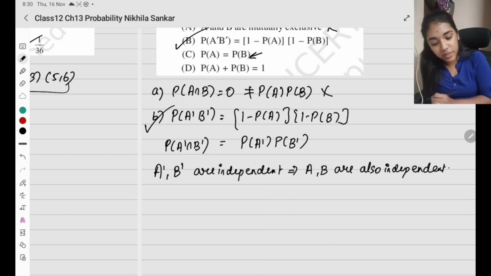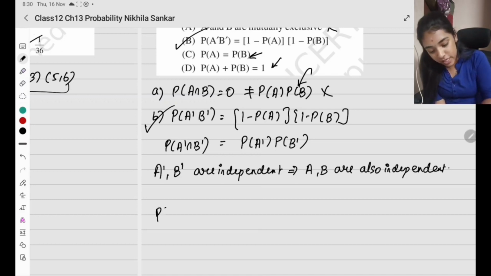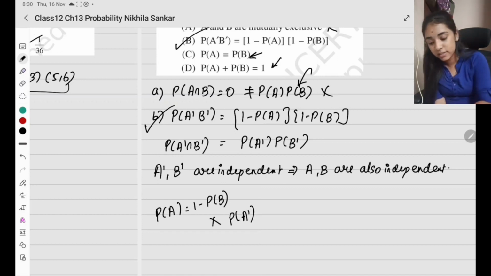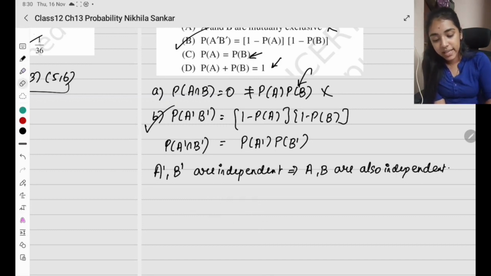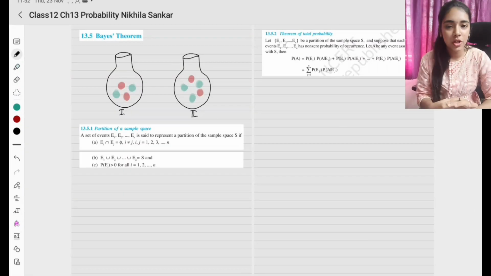P of A equals P of B may not hold, and it doesn't satisfy the independent event formula. Then P of A plus P of B cannot be 1, because they are not the negations of each other. P of A equals 1 minus P of B cannot be, because it can only be P of A dash. Okay, clear? So with this we are done with the exercise questions. Let's move on to the next topic.